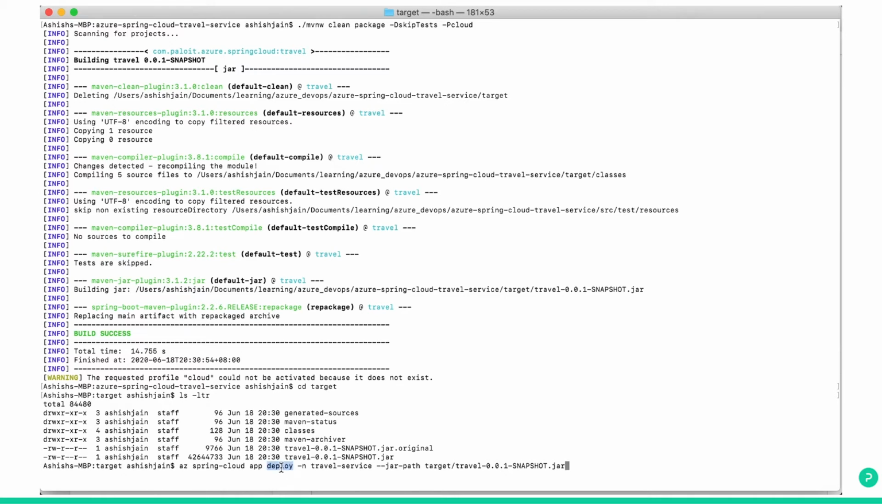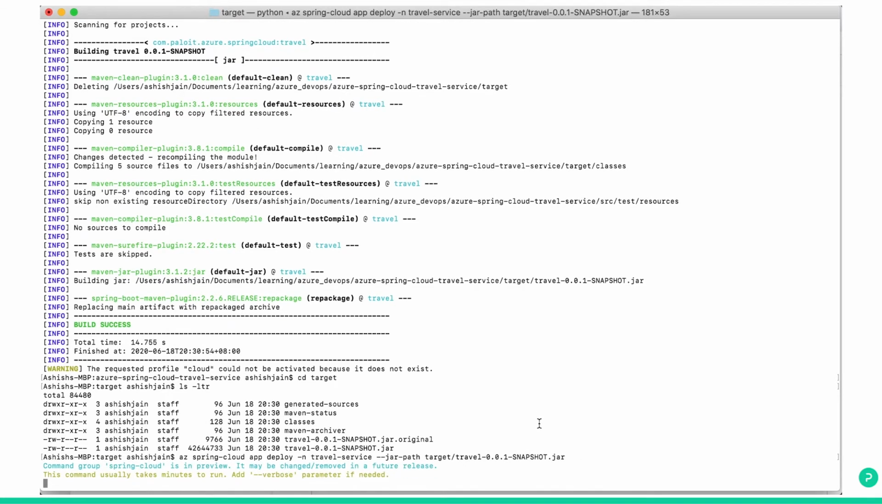So here we are now deploying. Remember, we used create and update before. Create for creating the Spring app, update for creating the public domain. Now we are deploying. And what are we deploying? We are deploying into travel service, and this is the jar path in your local target, travel-0.0.1-SNAPSHOT.jar. Let's execute this. This command will take a little bit of time, so just wait.